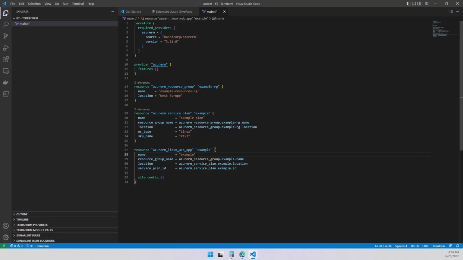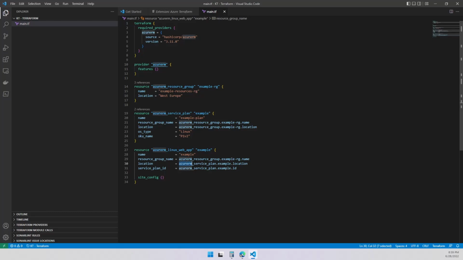I'm going to get my heads up on this one, but it's not because of this name, the example I put over here. For the resources, let's update this reference also, and you're going to see how this reference is going to update up to 3. Now we got 3 references for this. We're good. That's what we wanted, right? For the location, we wanted the same location. So we are doing the same thing with this one. We are saying we want the same location that you are building the app service plan.